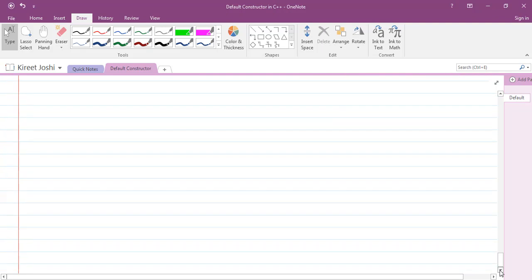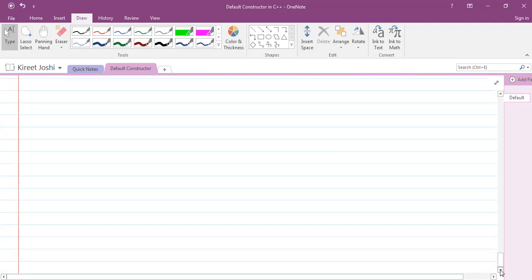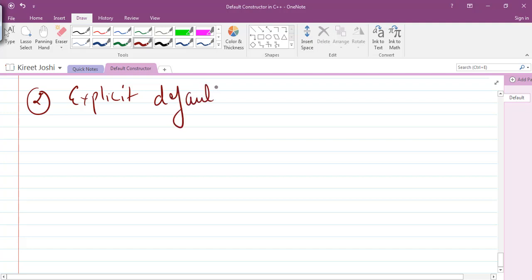This is not a very big task, but if it is an implicit default constructor that is not created by the user, then there is a condition that it must be an empty body constructor, meaning it doesn't have any body. The second is the explicit default constructor. We will focus more on this explicit default constructor because we will be writing constructors in our program. Now how we will create this, we will see with the help of a program.